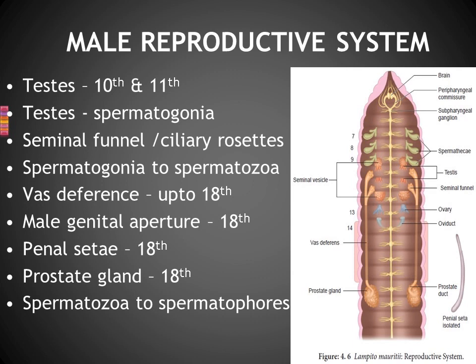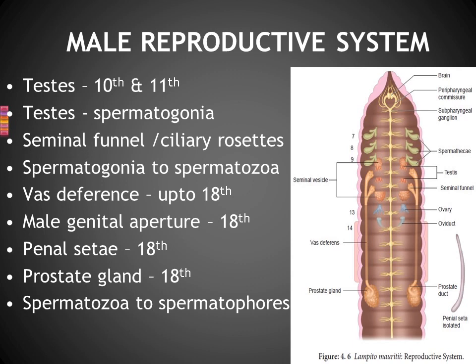Then the third point is the seminal funnel. Can you watch along with the testis? One seminal funnel is given there. Along with the testis, seminal funnels or ciliary rosettes are given. Right. And their role is that the testis produces spermatogonia, and this spermatogonia will be converted, growing into spermatozoa, in this seminal funnel. Can you watch this seminal funnel?